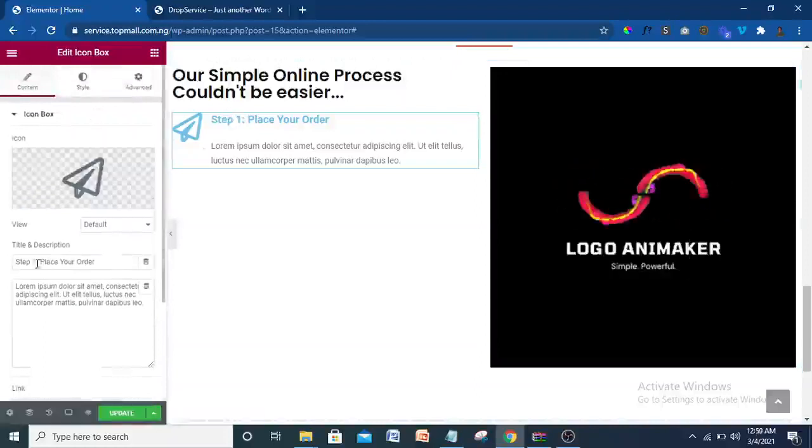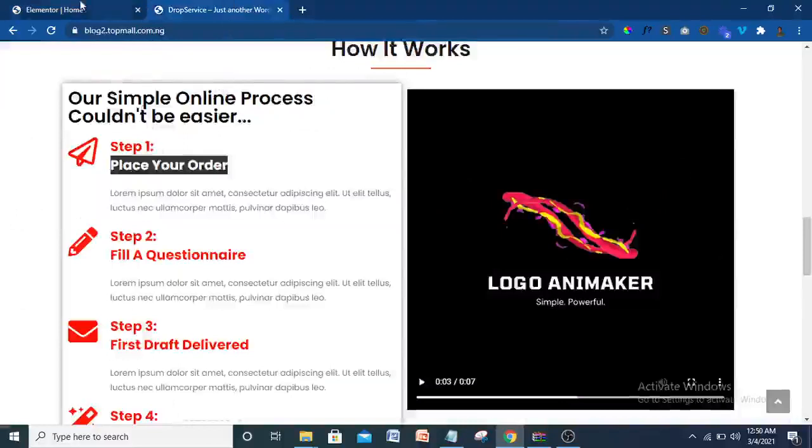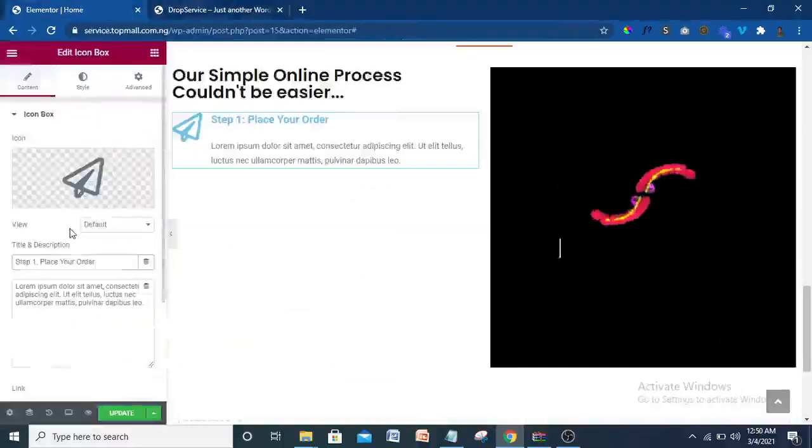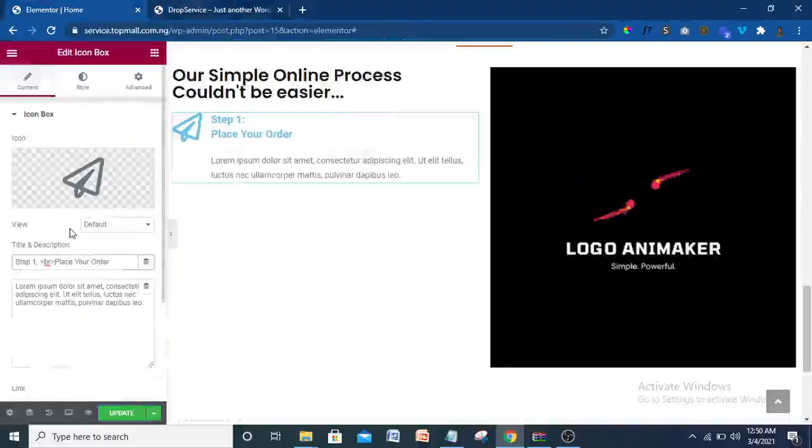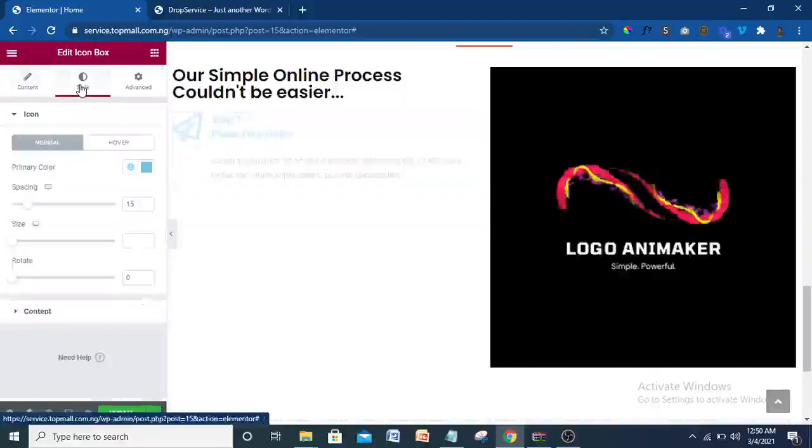All right, I want to show you one thing. To make it appear the way it appears, like you can see step 1 up here, give it a break. So I'm going to put BR here, just a break. All right, so it's going to appear under like that. So we're going to come to style.